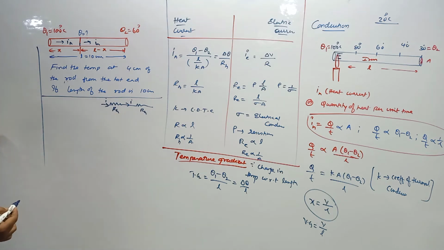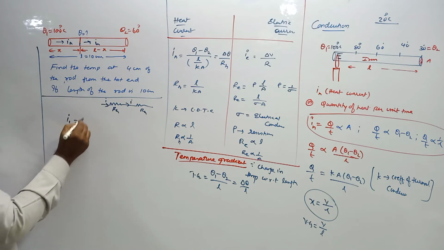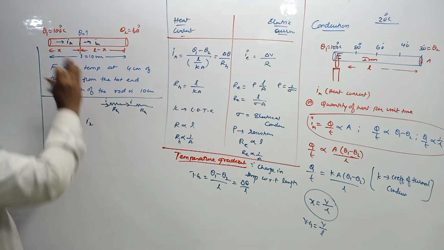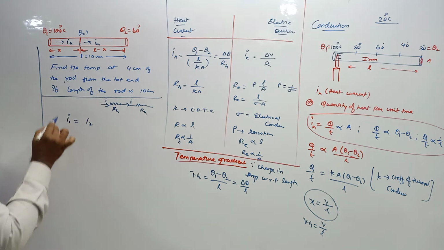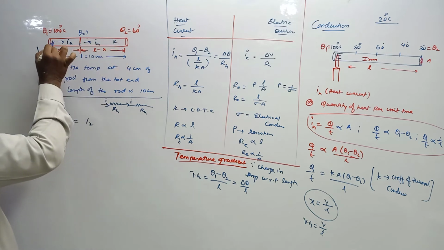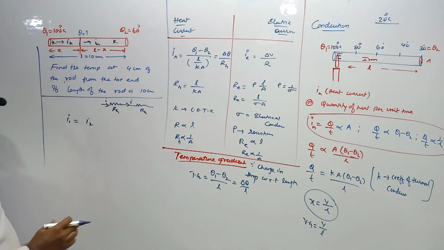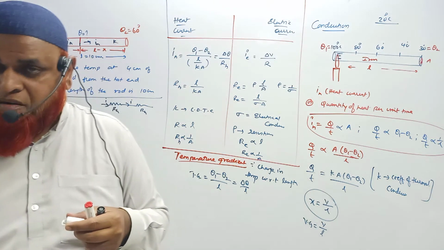Now, let us go ahead. Current passing through the first part of the rod is equal to current passing through the second part of the rod, let us imagine. And what are we going to consider here? As it is the same rod, thermal conductivity will not change in this part of the rod and that part of the rod, because thermal conductivity represents the nature of the rod.